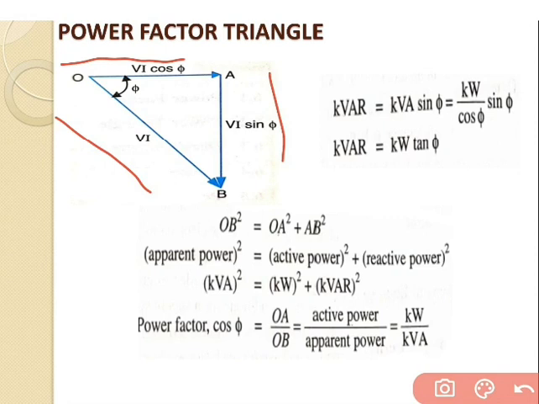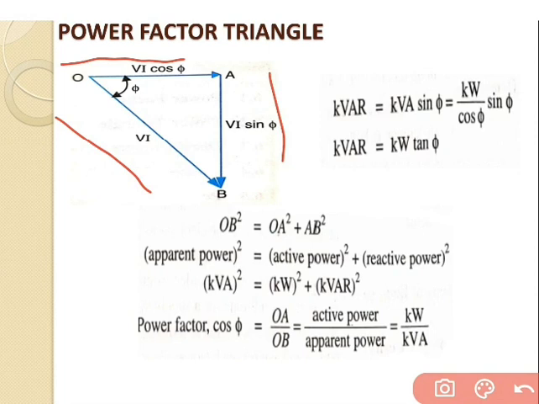From this figure there are many points to consider. First, the apparent power in an AC circuit has two components, the active and reactive power, at right angles to each other. Applying the Pythagoras theorem, OB square equals OA square plus AB square, where OB is the apparent power.